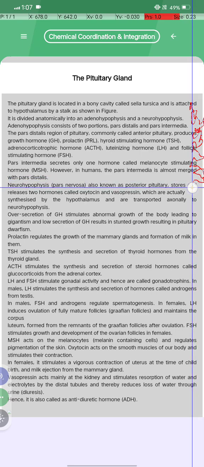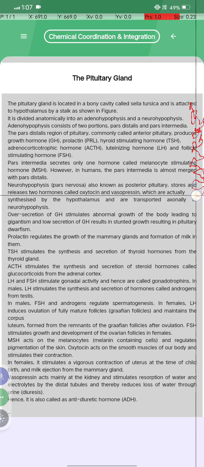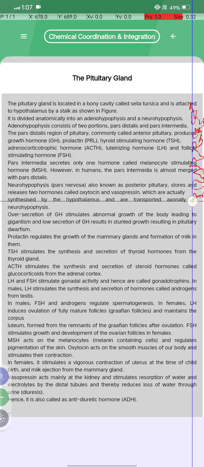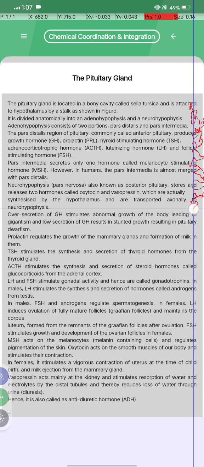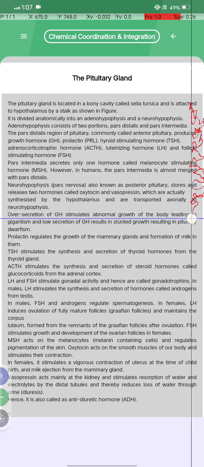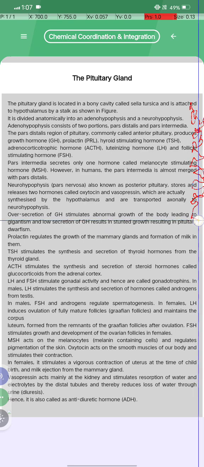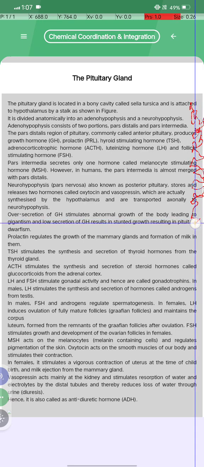Neurohypophysis, बोलते हैं न्यूरोहाइपोफाइसिस एंड पार्स नर्वोसा, also known as the posterior pituitary, stores and releases two hormones called oxytocin and vasopressin, which are actually synthesized by the hypothalamus and transported axonally to the neurohypophysis. Oversecretion of GH stimulates abnormal growth of the body, leading to gigantism, and low secretion of GH results in stunted growth, resulting in pituitary dwarfism.